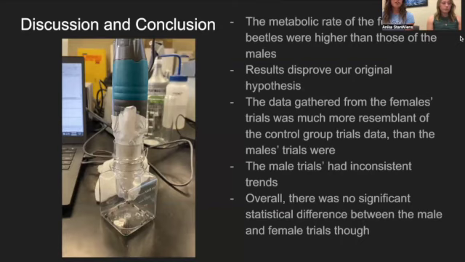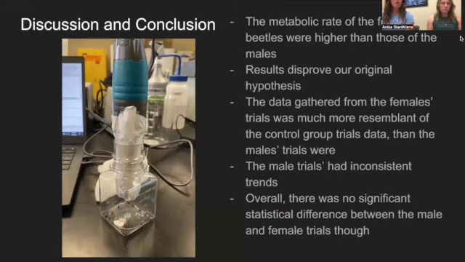The female group was even higher than the control group, and the male group was lower than the control group, and the control group was at a 0.0174 parts per million CO2 per second metabolic rate. And this does disprove our original hypothesis.